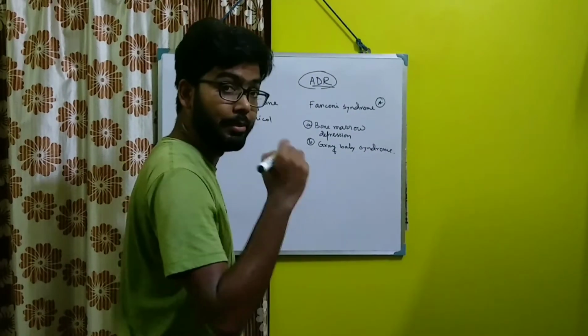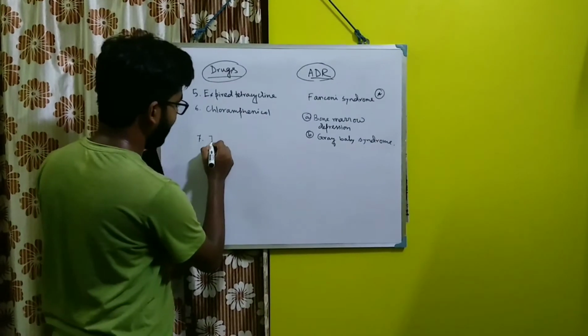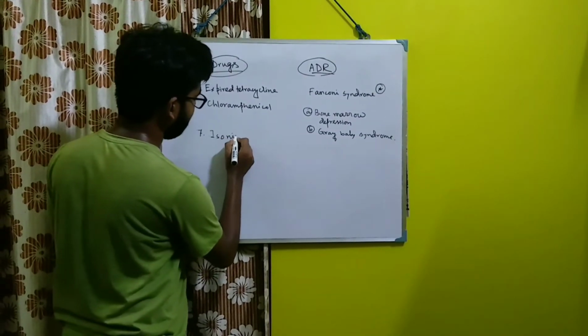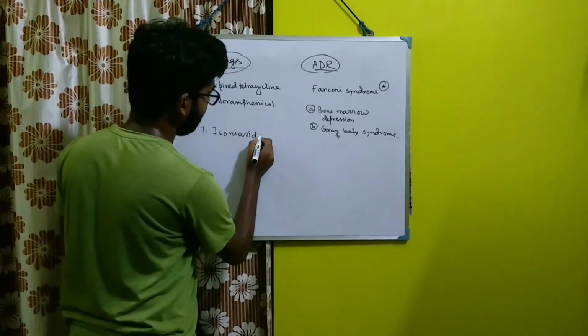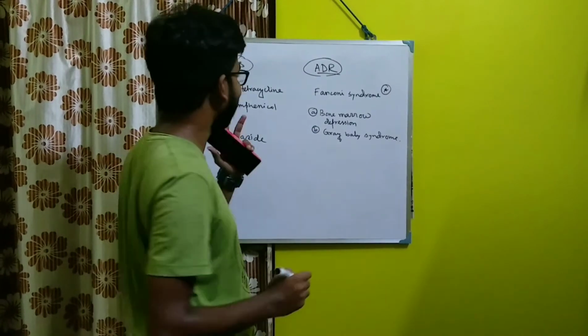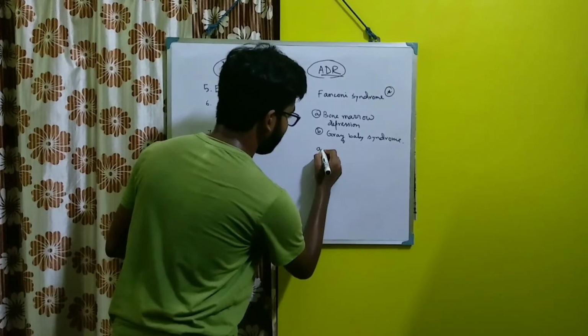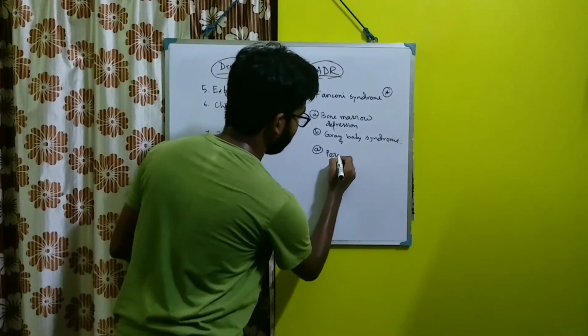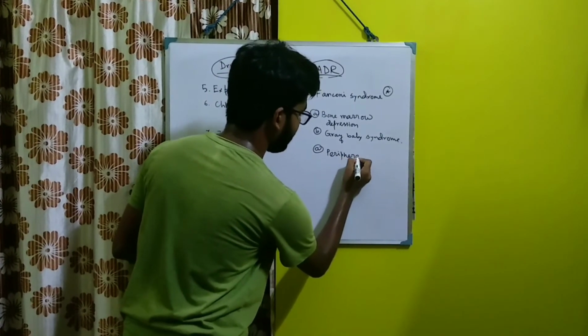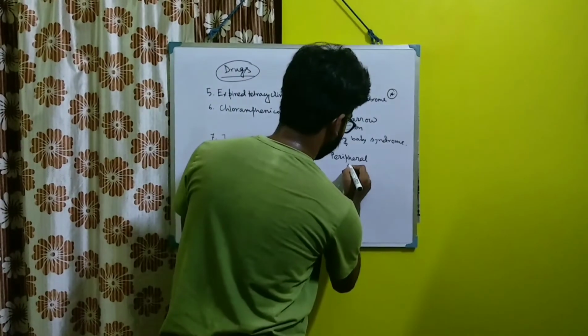Okay, next important drug is your isoniazid, and 2 important adverse drug reaction regarding isoniazid is there. One is your peripheral neuritis.